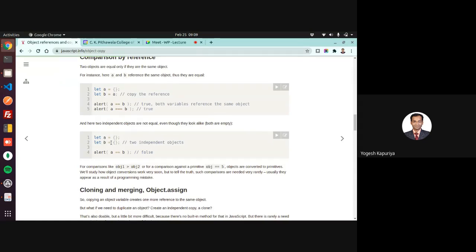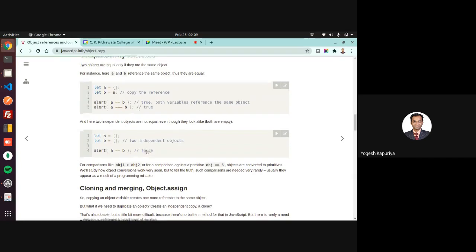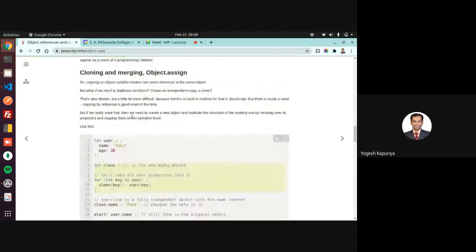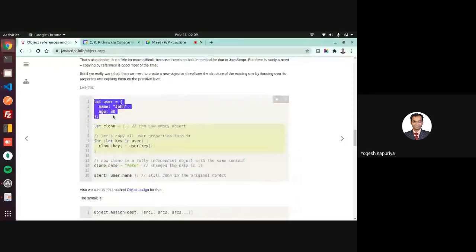So how do I create a copy? If I want to create a copy of an object, it's not that simple in JavaScript. There is no straightforward way. You have to do this: create one object, create another object, a clone object, then copy each and every property of one object to the other.